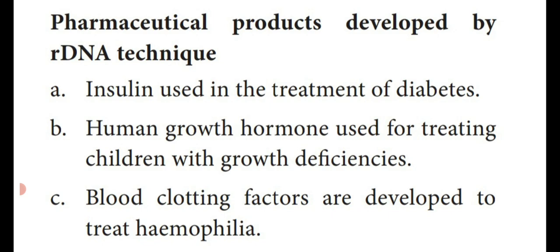Some of the human growth hormones are used for treating children with growth deficiency. So some of the children who are showing growth problems, those growth problems are cured by producing human growth hormone by rDNA technology.